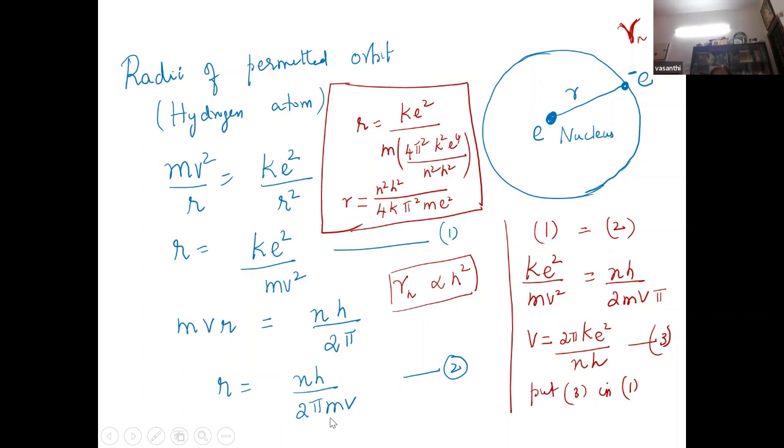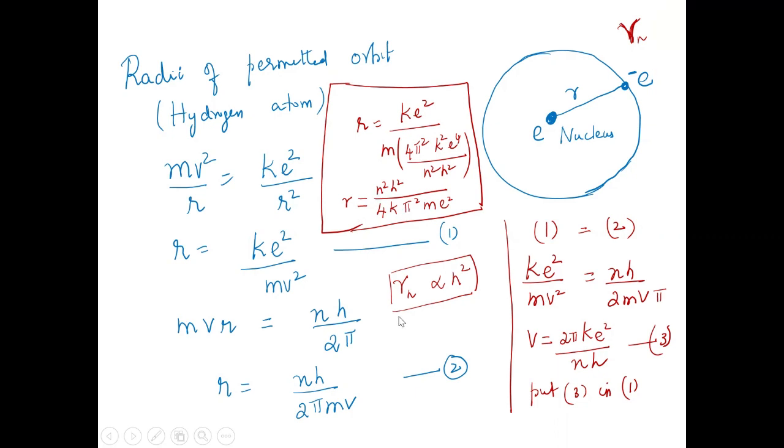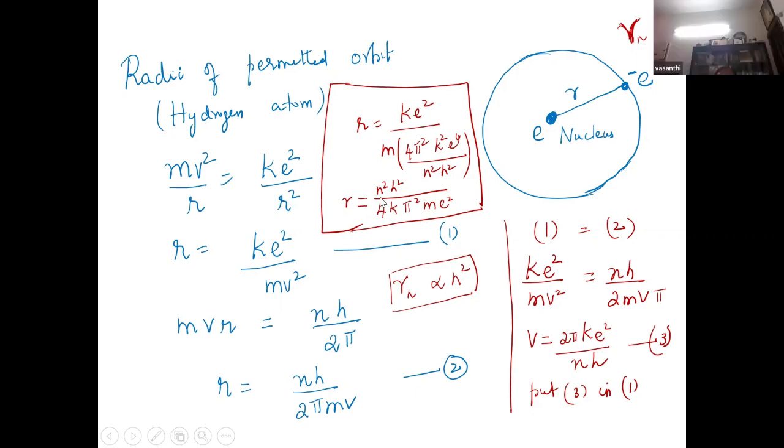So we have to equate these two and we get v. This v has to be substituted here, and I am getting r equal to this value. And we get r proportional to n square. If you put n equal to 1 and substitute all the other values, we'll get the radius. Now, what is that called?